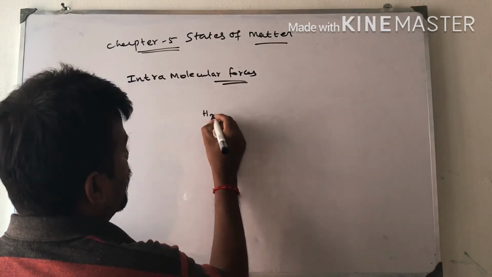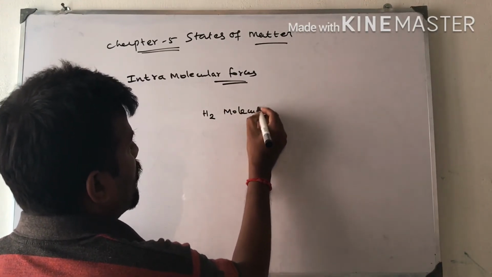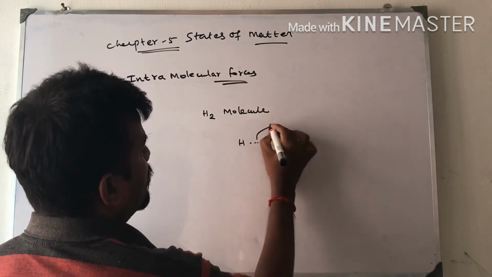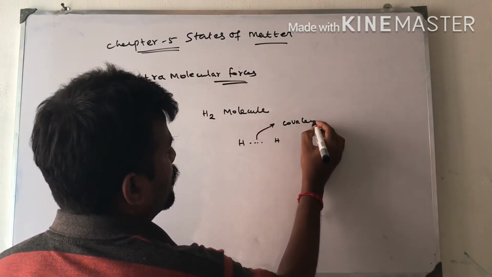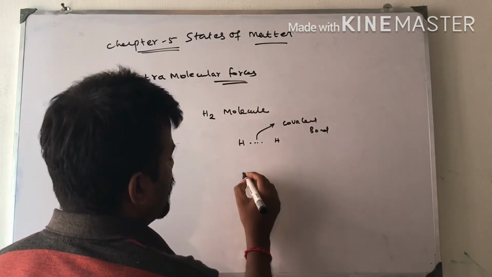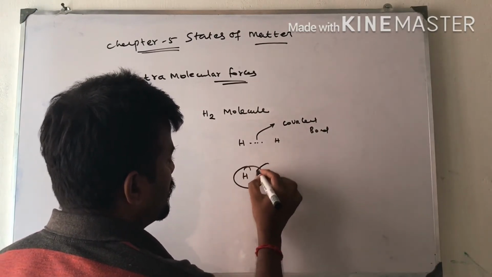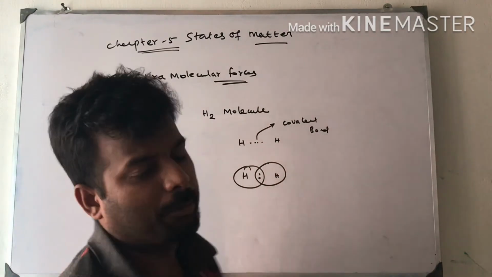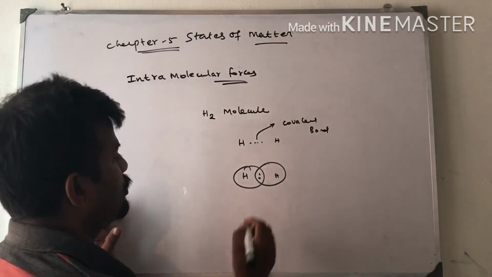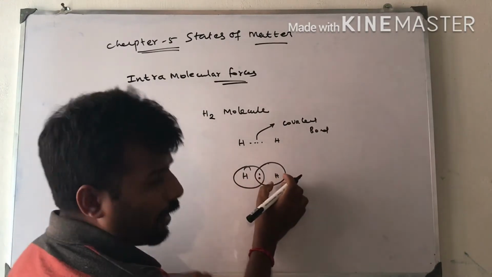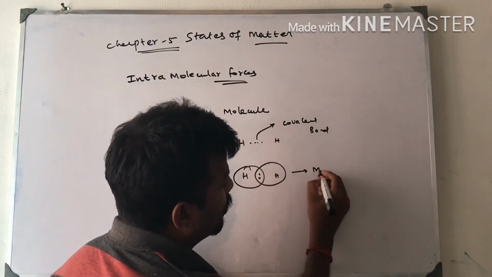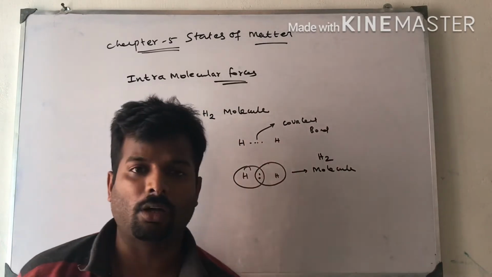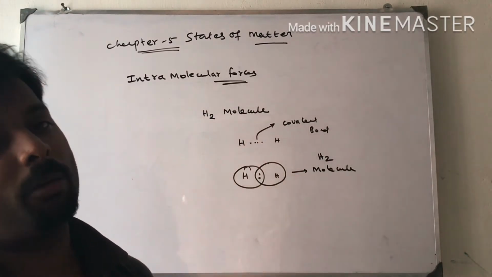Example, the H2 molecule. Let us take the H2 molecule. Hydrogen bonds with hydrogen. This is called a covalent bond. So we learned this: hydrogen shares its electron with another hydrogen. We learned this in the chemical bonding lesson, covalent bond. So one atom and another atom are bonded to form a hydrogen molecule. This type of bonding or forces are called intramolecular forces.